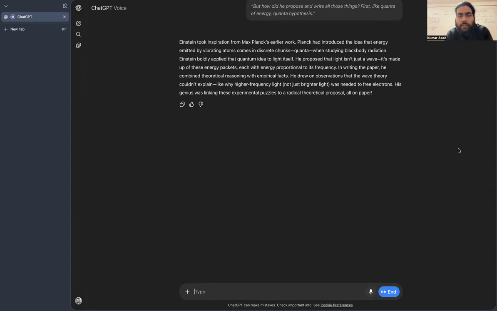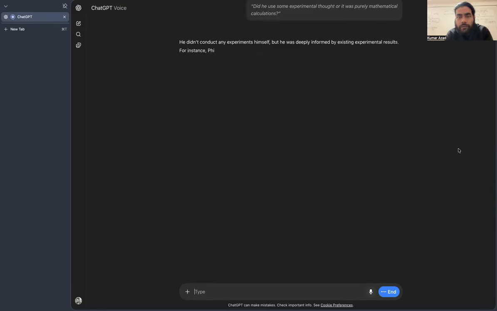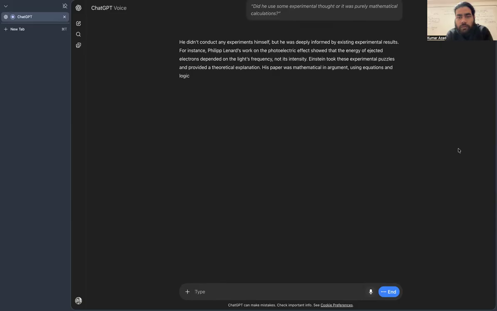Did he use some experimental thought or was it purely mathematical calculations? He didn't conduct any experiments himself, but he was deeply informed by existing experimental results. For instance, Philipp Lenard's work on the photoelectric effect showed that the energy of ejected electrons depended on the light's frequency, not its intensity. Einstein took these experimental puzzles and provided a theoretical explanation. His paper was mathematical in argument, using equations and logic to explain what experiments had found. But he relied on others' empirical data to ground his revolutionary proposal.